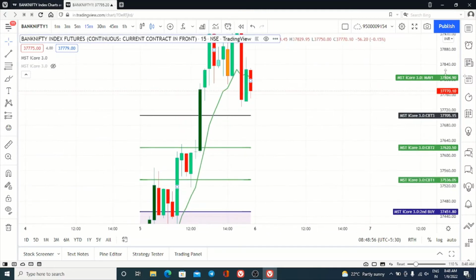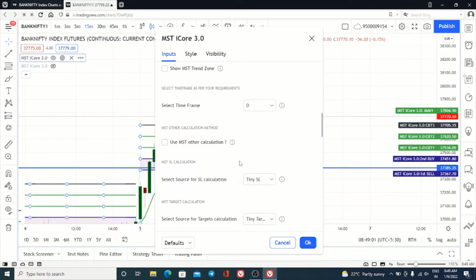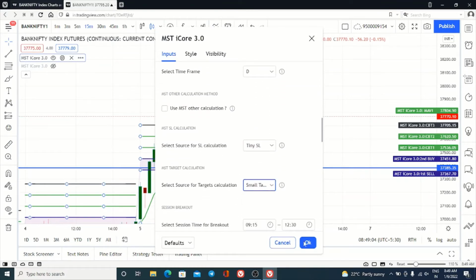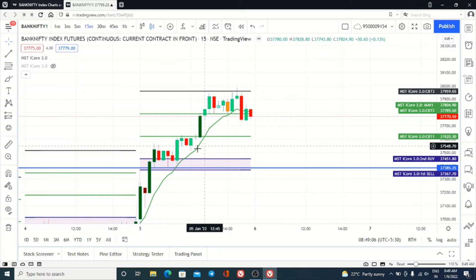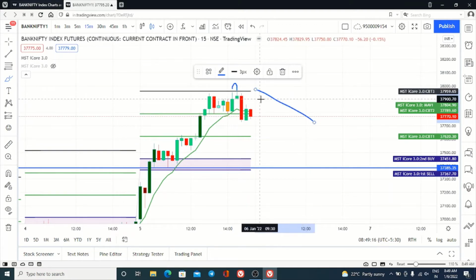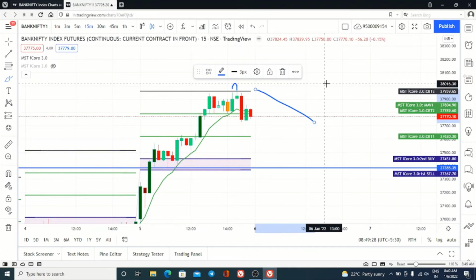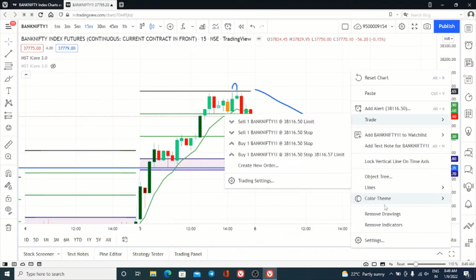All the three targets have been achieved in 1:1. If you want 1:2, you can also keep small targets. All the three targets have been achieved perfectly in 1:2 as well. See here the high, it has perfectly hit. So this is how you have to trade. Either you follow the tips we have given, or simply and blindly follow the strategy. If SL hits, you should not hesitate to go for the reversal entry. You should go for the reversal entry compulsorily, at least with one lot.